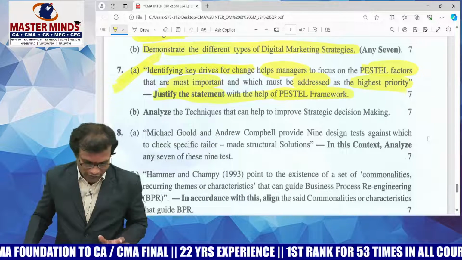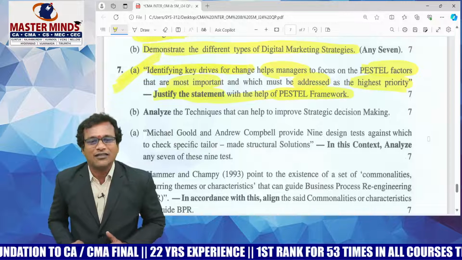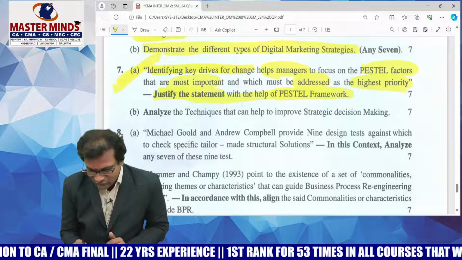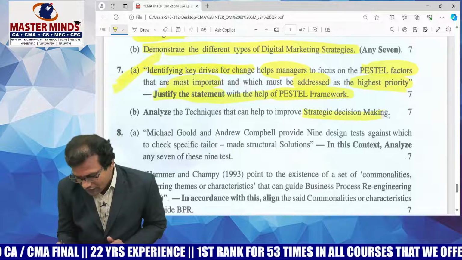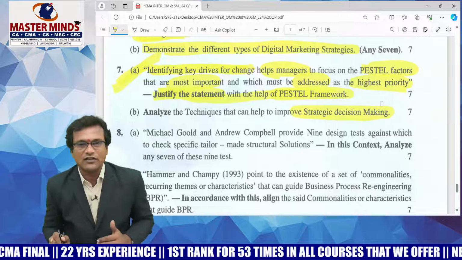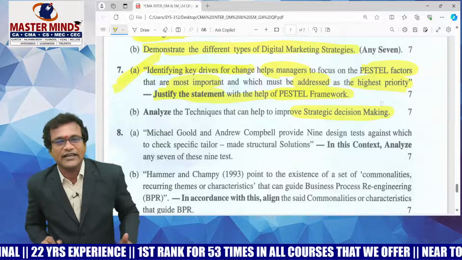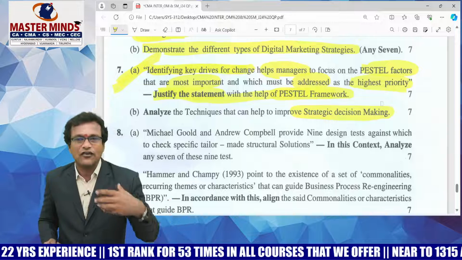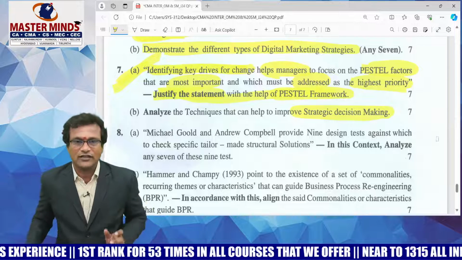Is that clear? Right. Now look at question number 7B. Analyze the techniques which can help to improve strategic decision making, devil's advocacy, etc. There are so many techniques you can list out. This is a fair enough question. That's a straightforward thing, right?